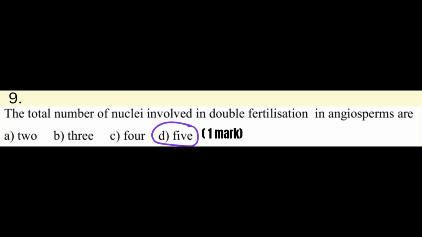The total number of nuclei involved in double fertilization in angiosperms are: option A, 2; option B, 3; option C, 4; option D, 5. And the answer is 5. How come the answer became 5? It's because there are 2 polar nuclei, 1 egg nucleus, then there are 2 male gametes. So that means 2 plus 2 plus 1, 5.